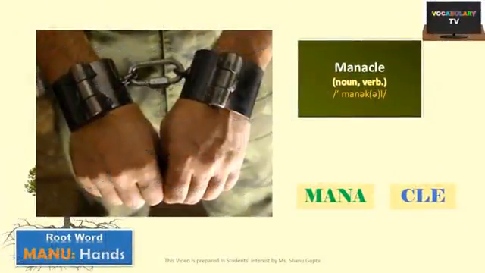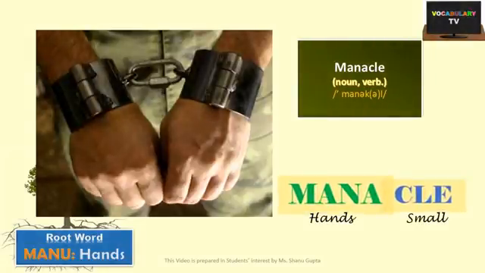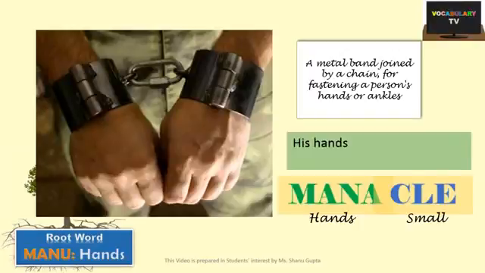Our next word is manacle. Made up of man, meaning hands, and cle, meaning small, the word literally means small hands and is used to mean a metal band joined by a chain for fastening a person's hands or ankles. Basically a handcuff used to restrain prisoners. For example, his hands were manacled and he was thrown into prison.